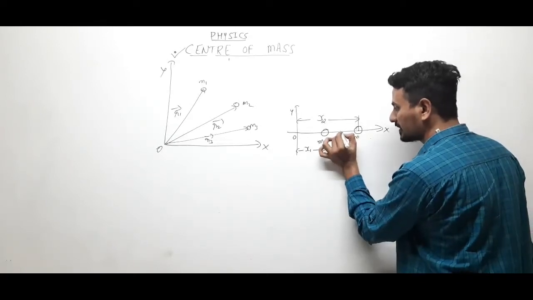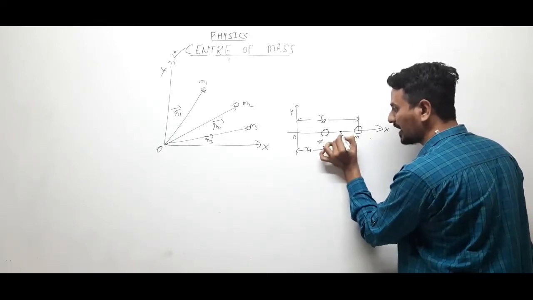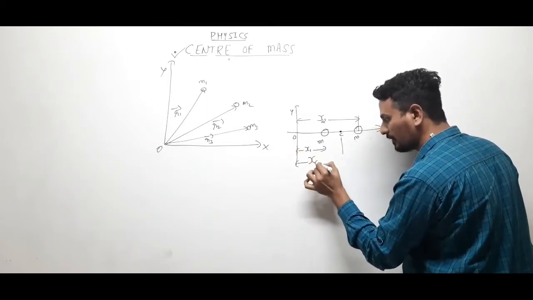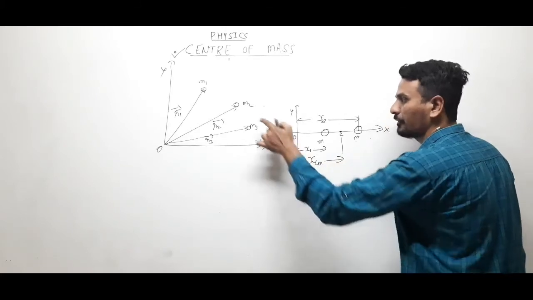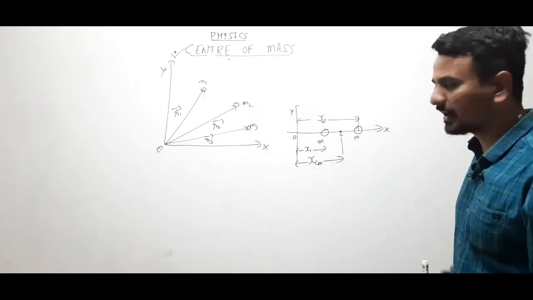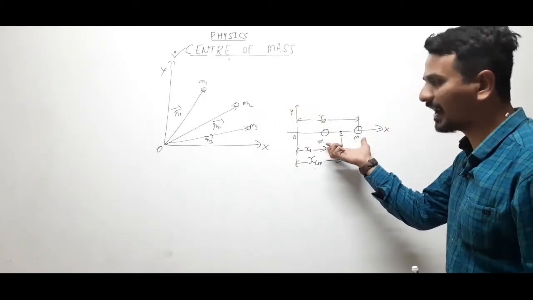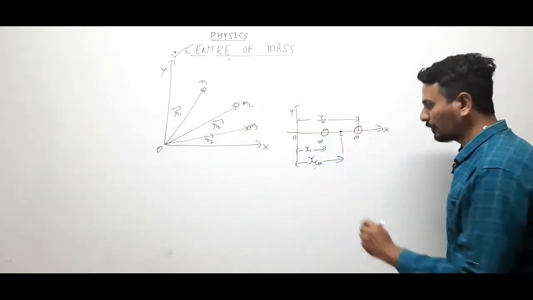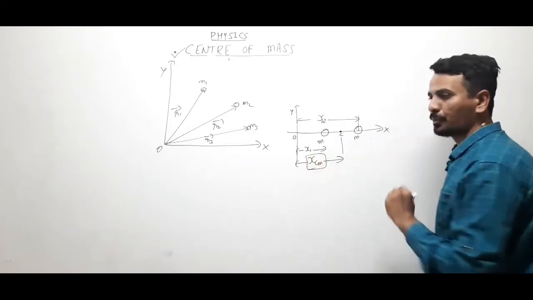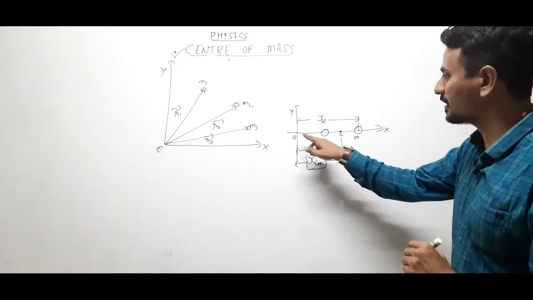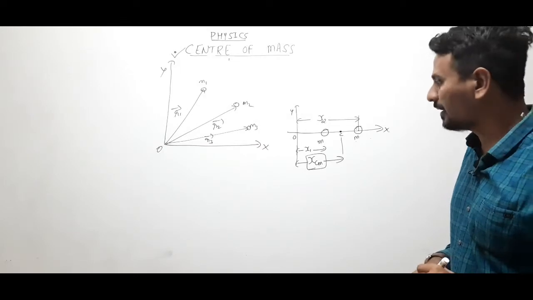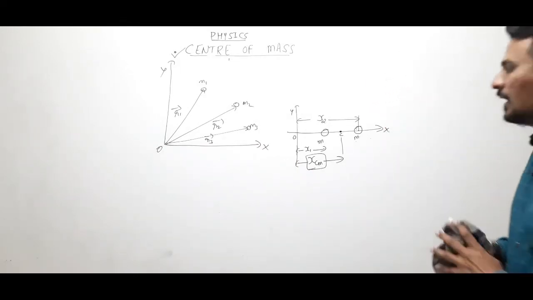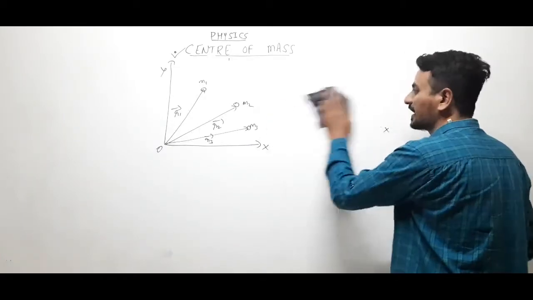Somewhere here the center of mass of this dumbbell lies. So this is known as the position of center of mass. This is what we are going to find here. The only difference is this is in 1 dimension along x, while the other is in 2 dimensions. Clear? So xcm represents the position of center of mass from the origin. Okay, is it clear? Now, how to find the position of center of mass?